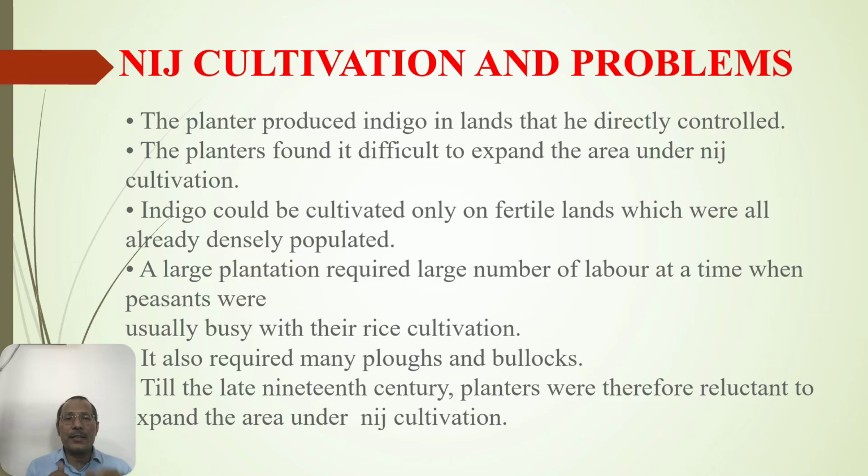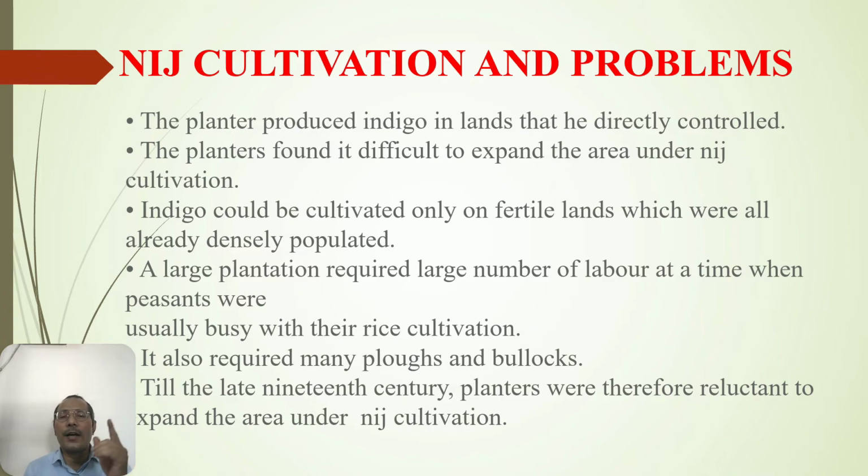And after that, you can see, after the cultivation of indigo, it was very difficult to produce rice or wheat again. That means once you started producing indigo, you will face this kind of problem. Because of that, a large plantation required a large number of laborers. The laborers were also not available. Why? Because they were usually busy during the same time period with rice cultivation.